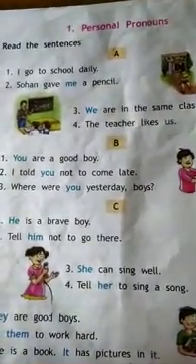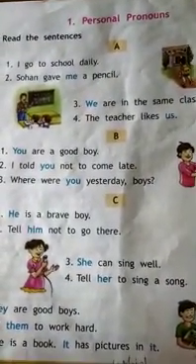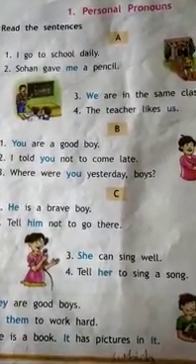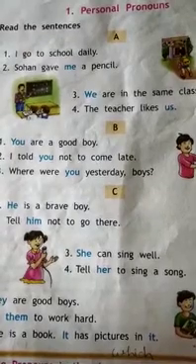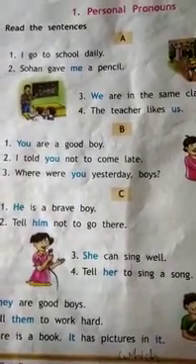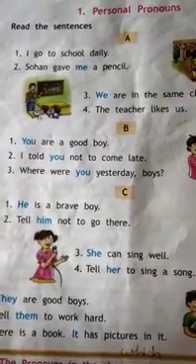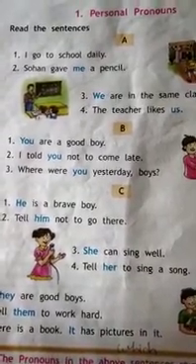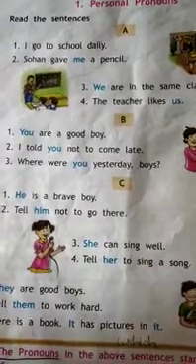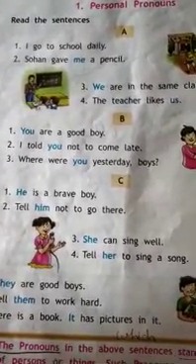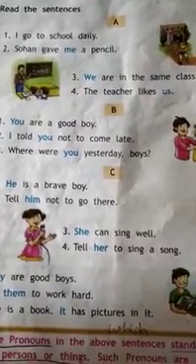So, personal pronouns means what? The pronouns which stand for the names of person or things are called personal pronouns. Here examples are given. I go to school daily. Sohan gave me a pencil. I and me stand for the name of the person.